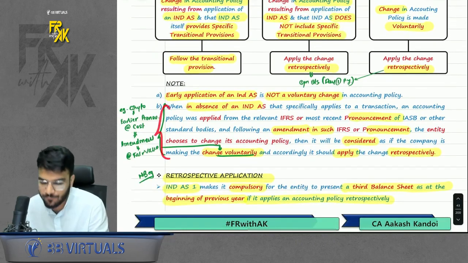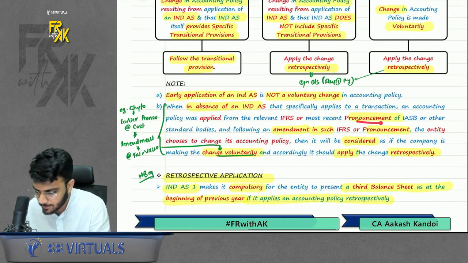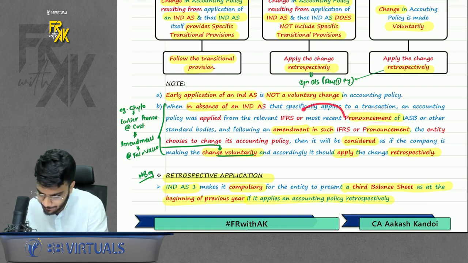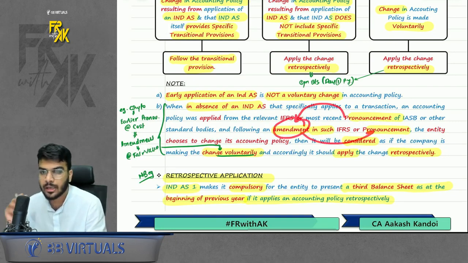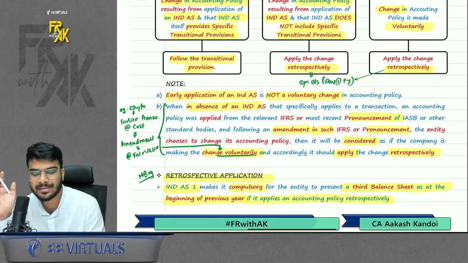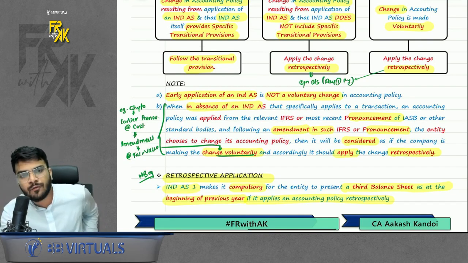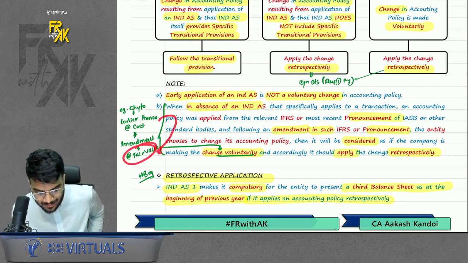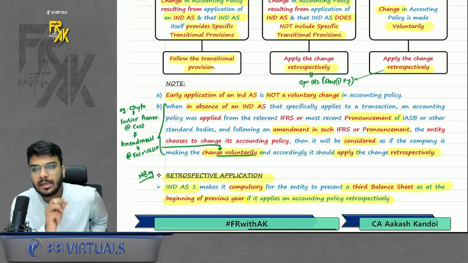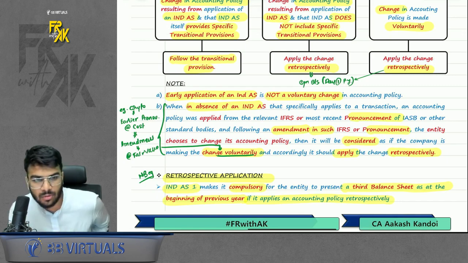Second, if for example for any transaction you are following a pronouncement and any amendment comes in the pronouncement because of which your policy also changes. For cryptocurrency, let's say you were following cost because of the pronouncement. Now the pronouncement changes and it says you have to follow fair value. Now because of any pronouncement amendment, you are changing the policy. This will be treated as voluntary change and not the change required by Ind AS.